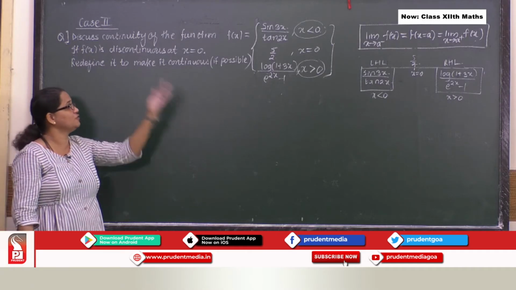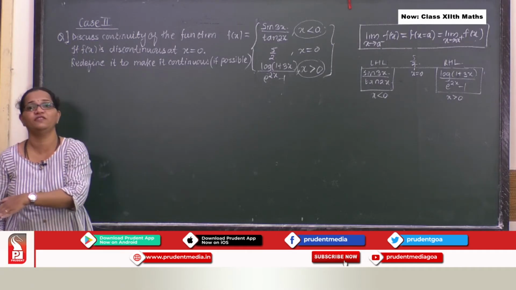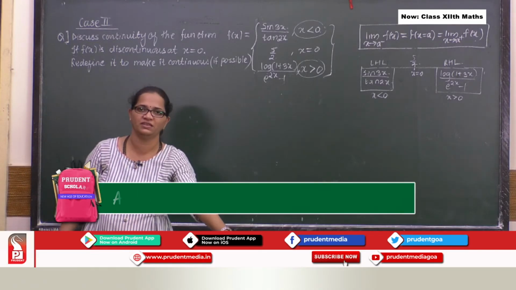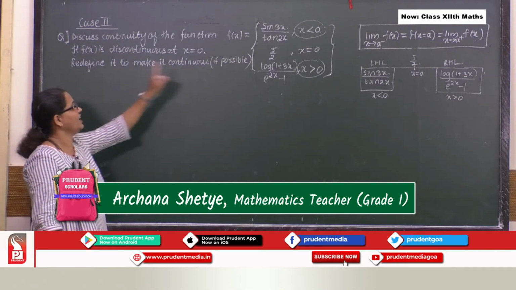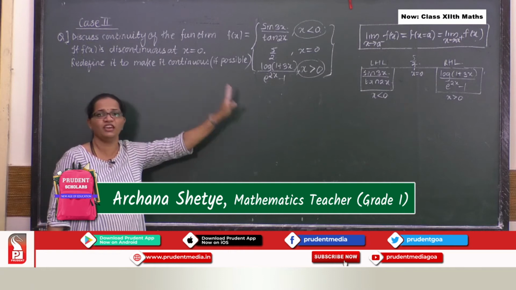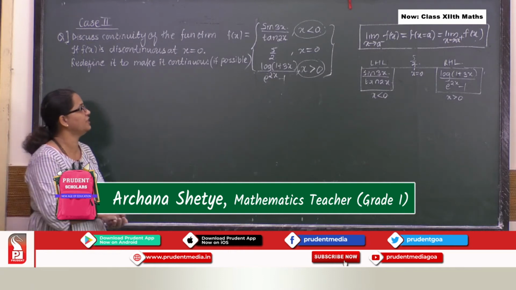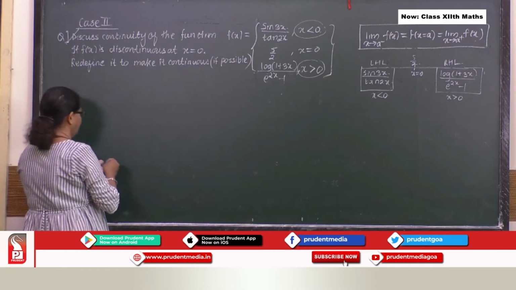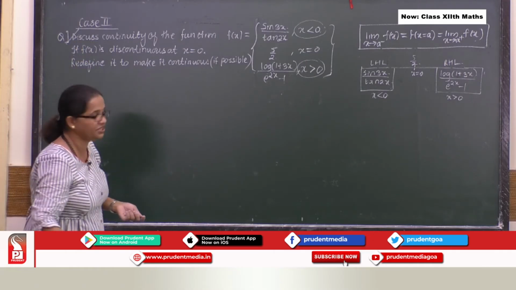So if it is not possible, then what kind of discontinuity will it be? It will be non-removable discontinuity. So if possible, they are saying if possible. So let us proceed further. First of all, we need to discuss continuity. So let us discuss continuity over here.